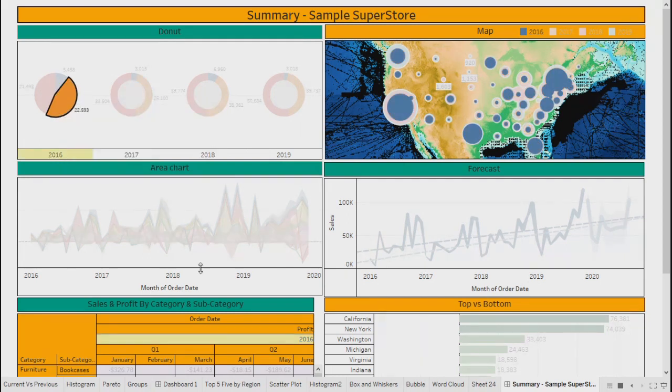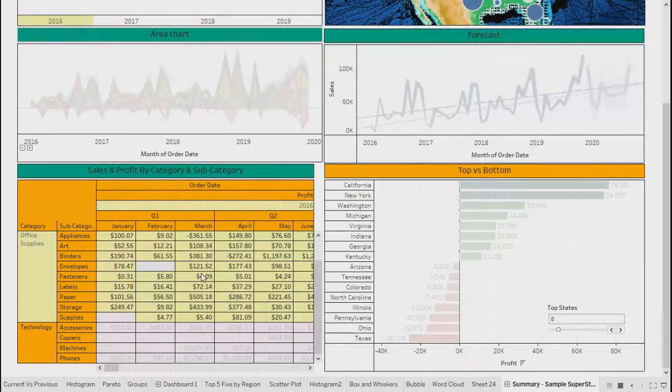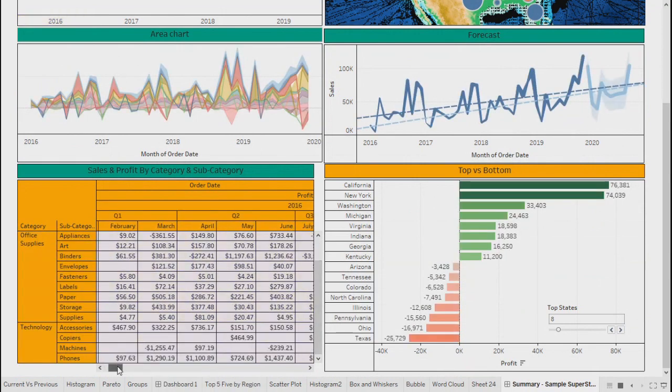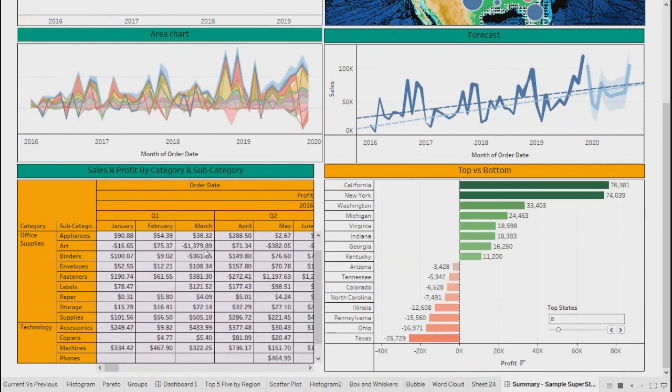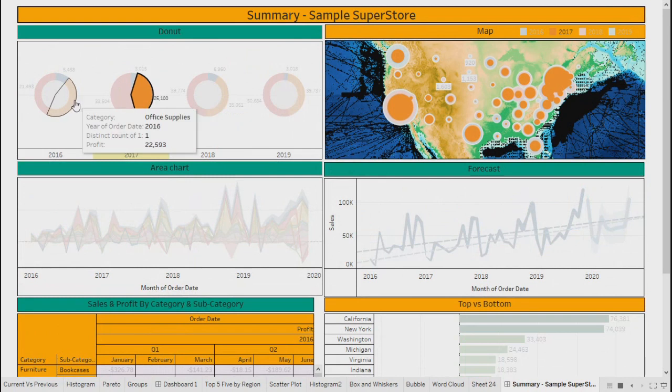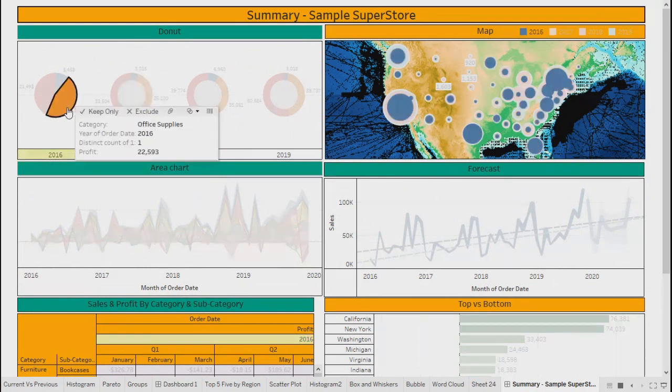In the table also, it is fine. 2016 gets highlighted. See, the best is in the map and tables. Though we have all other things, all other years, it will highlight only what I have selected. But this should have worked on the forecast also. Yeah, I selected the forecast, but it just doesn't appear, because we don't have that kind of field over here.